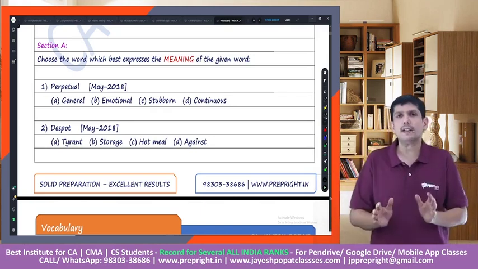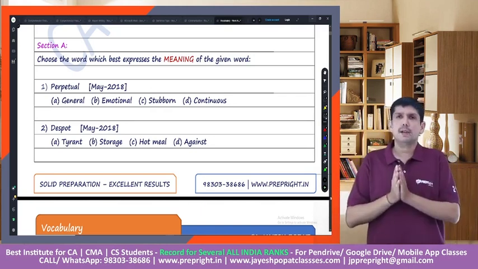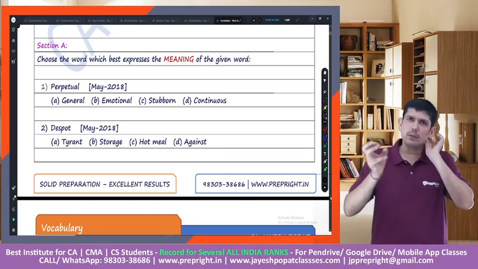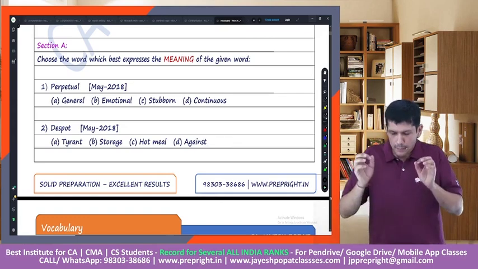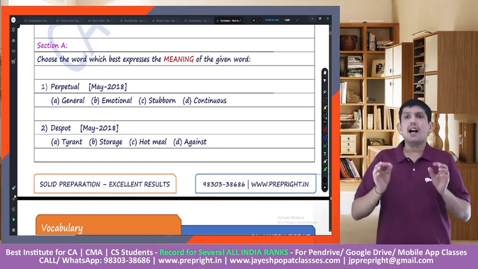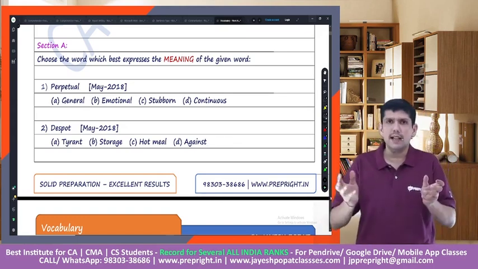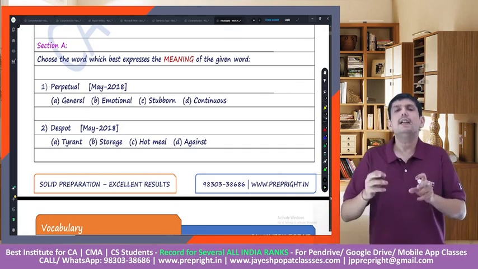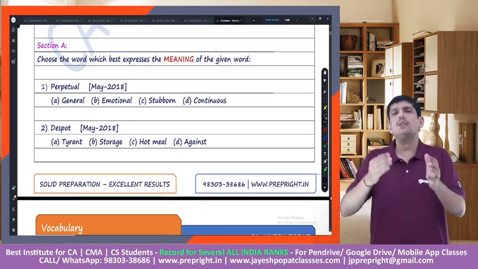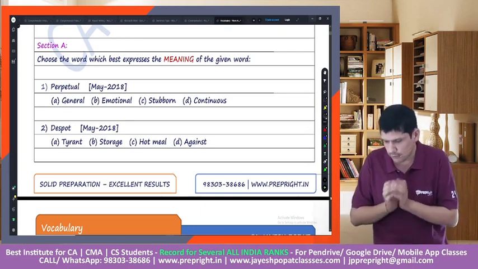Enough for your practice. If you are able to do this much, I hope that something from this material could come in the exam. And please remember that the words which they ask in the exam are not off the air. They are words which are commonly used, and generally people would know the meaning or the opposite of those words.